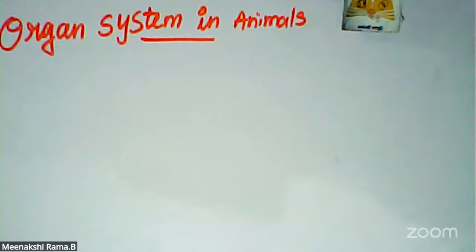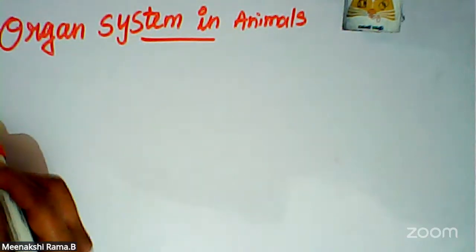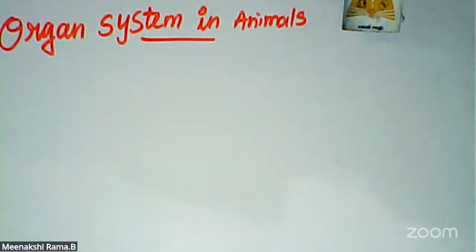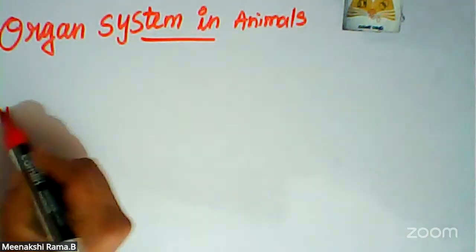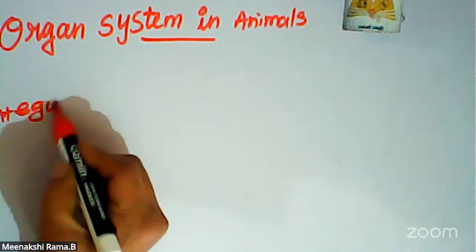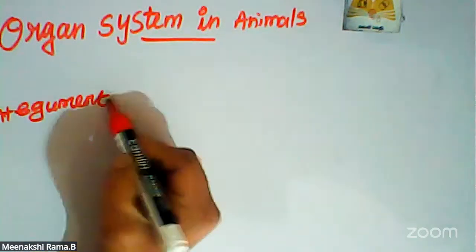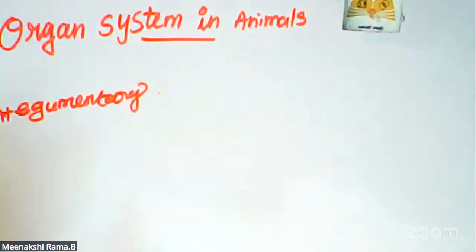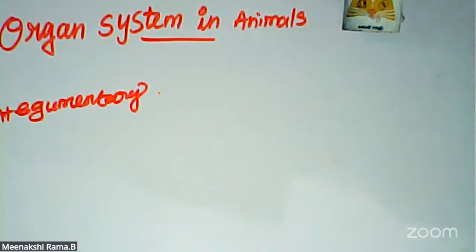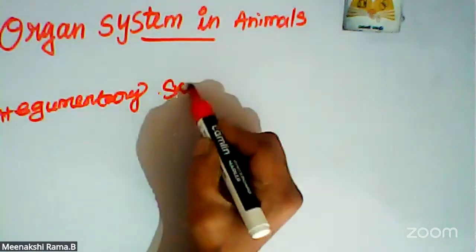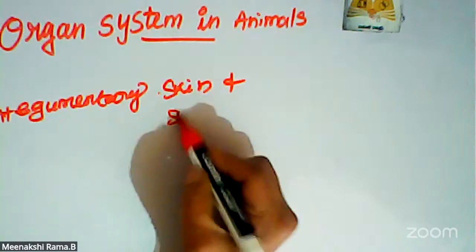The first one is the integumentary system, that is skin and skin glands.